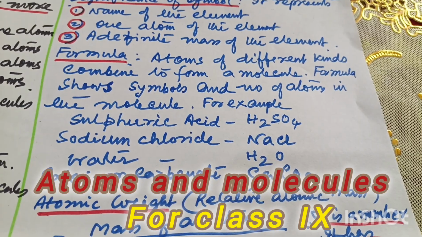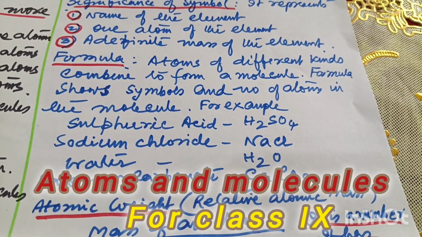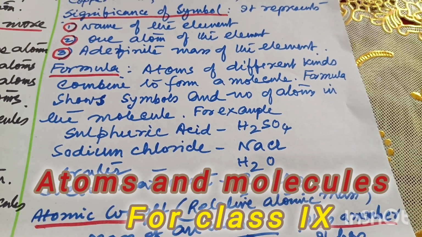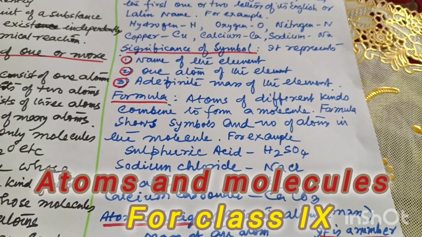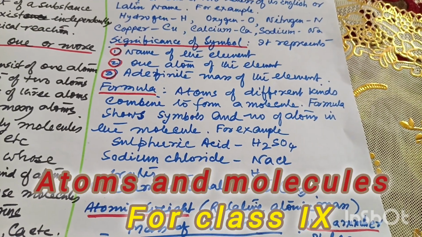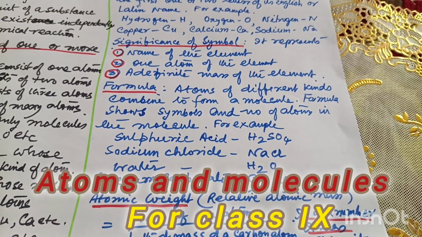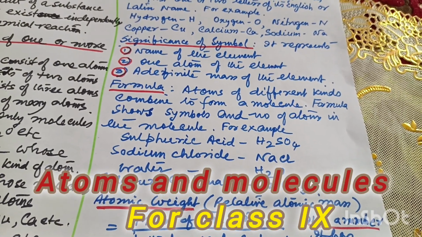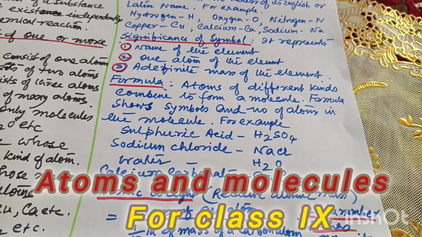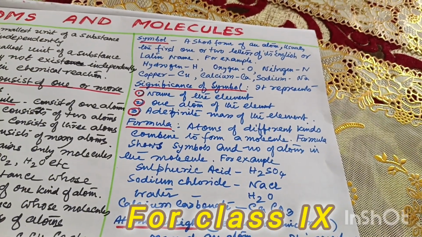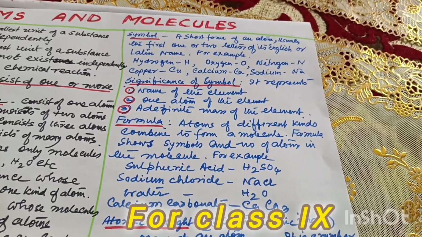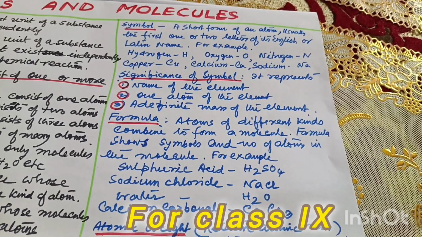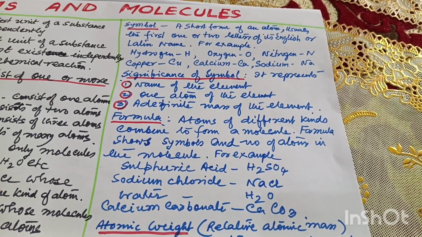Calcium carbonate, CaCO3: Ca, one calcium atom, C, one carbon atom, O3 means three oxygen atoms. So by combining all these symbols, we write the formula. That means a formula is the name of a compound, or a molecule of an element also. Formula is the name of the molecule, we can say, and symbol is the name of an atom. And that symbol is given by either the first letter or second letter of the English or Latin name.